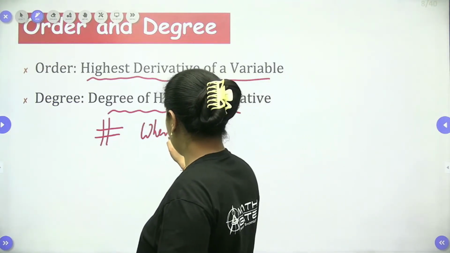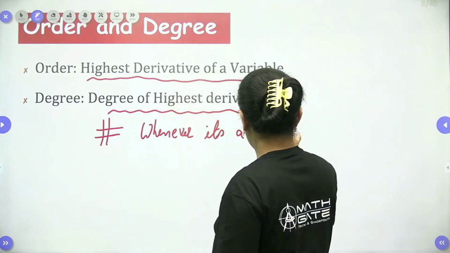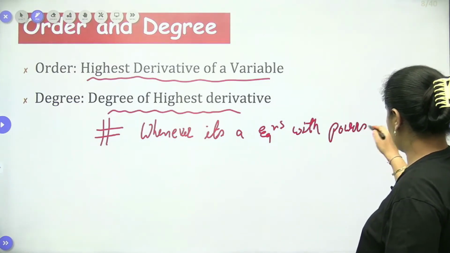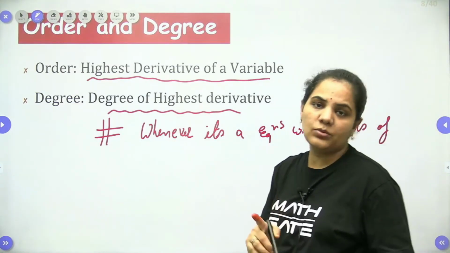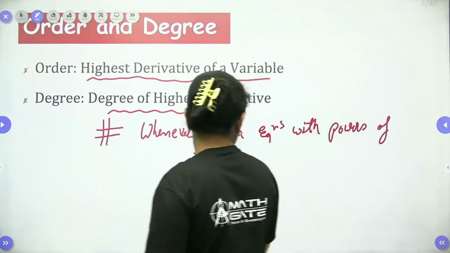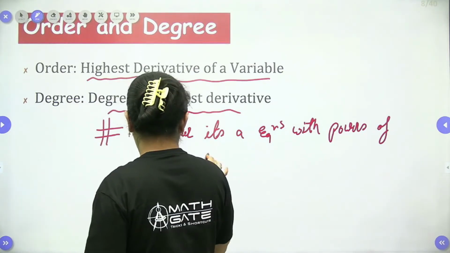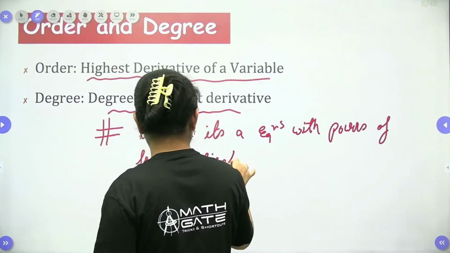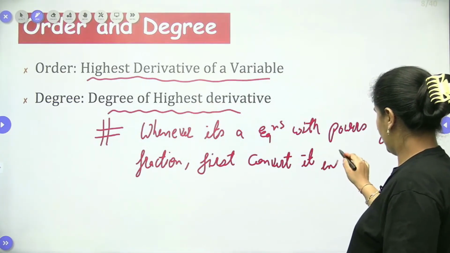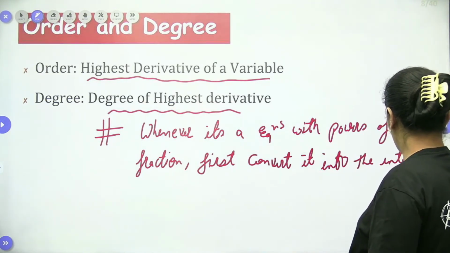Whenever it is an equation with powers of fractions, you have to first convert it into powers of integers.